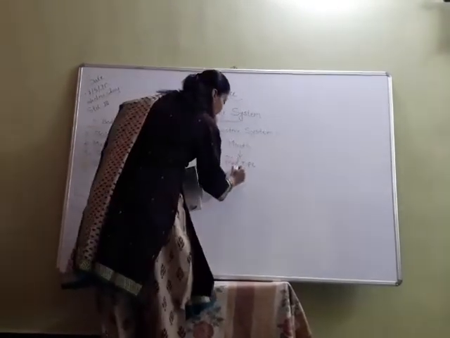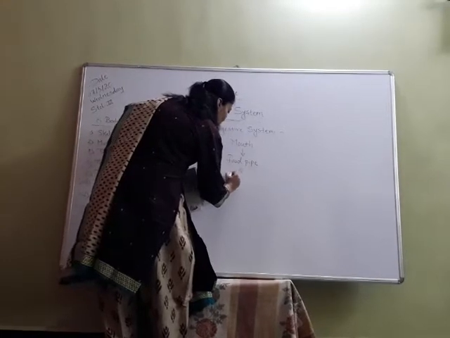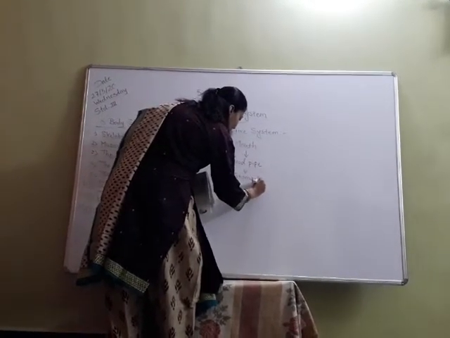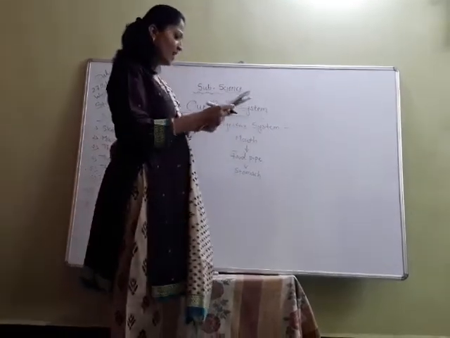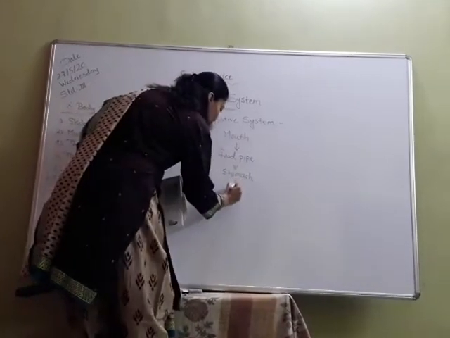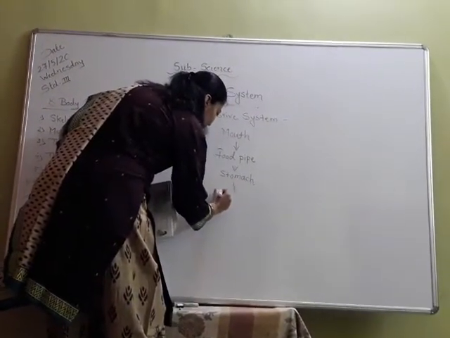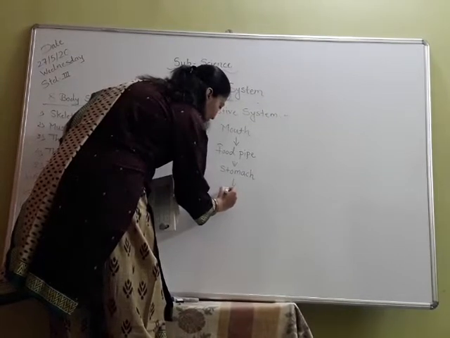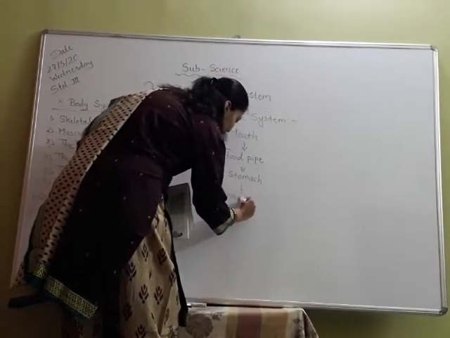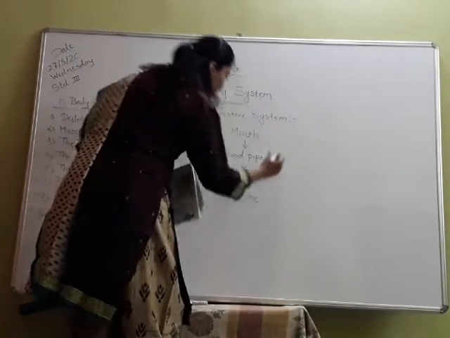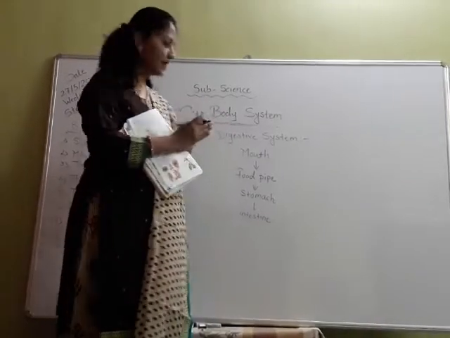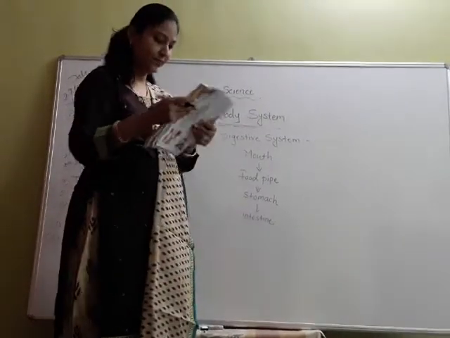It goes into the stomach, and after that enters the intestines. You know we are having intestines, small intestine and big intestine. So the food present in the stomach reaches the intestine.